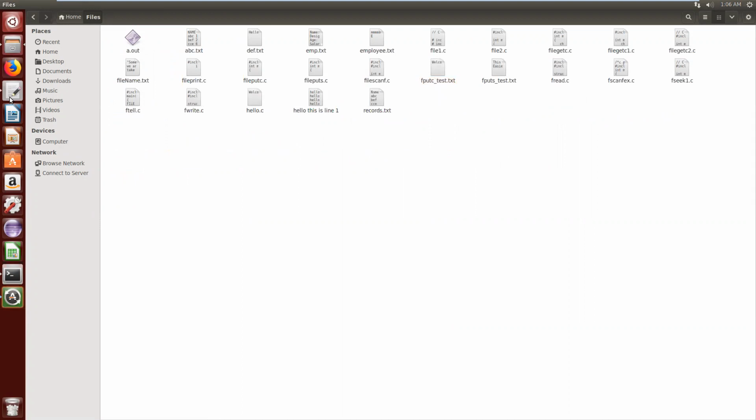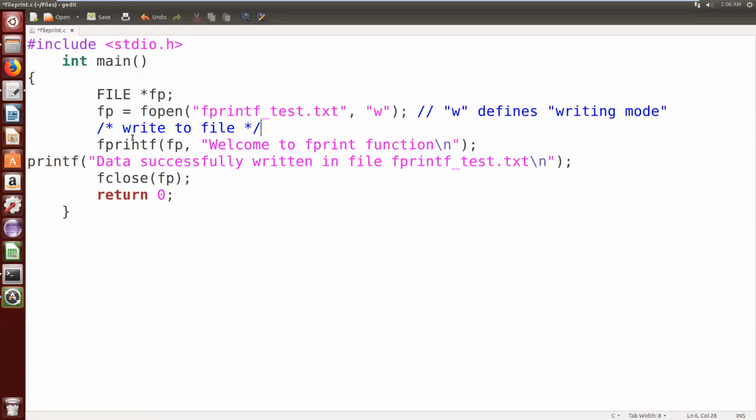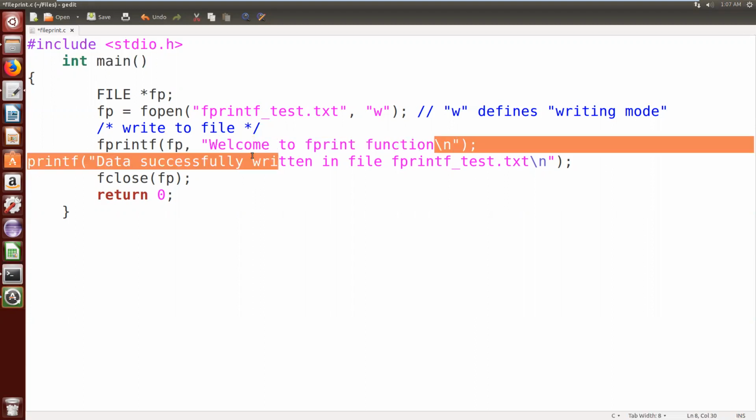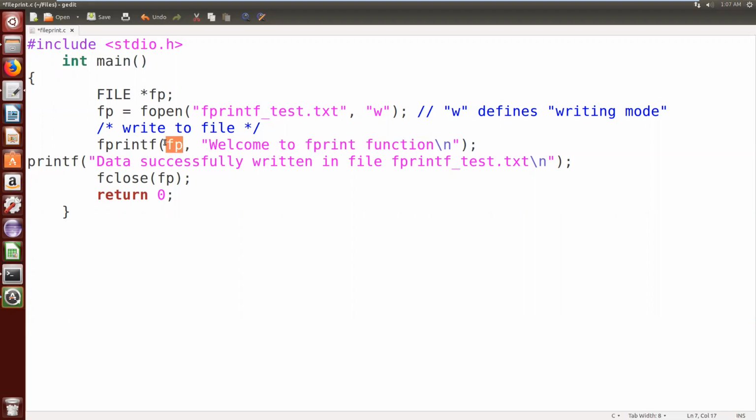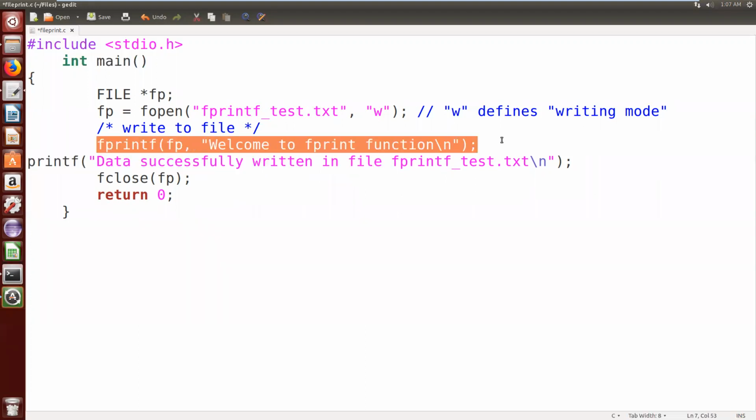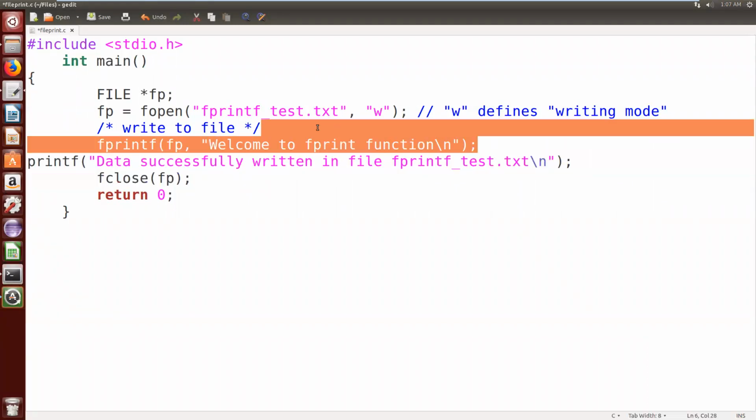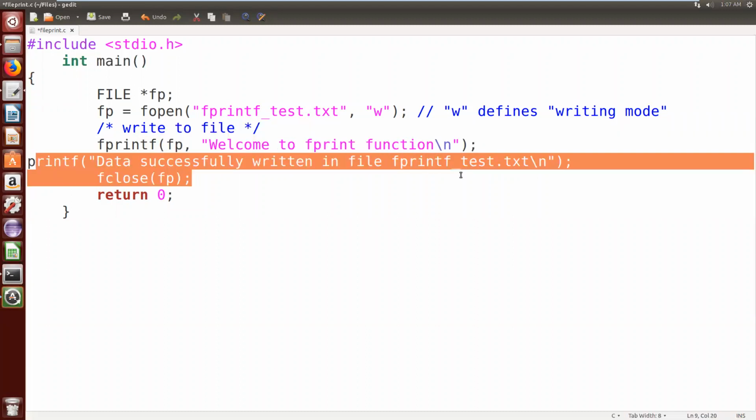Okay, now see, here I am using the fprintf function for copying this text into the file. Instead of using fputc or fputs, here I am using fprintf. The syntax of the fprintf function is: to whom you want to write, the file pointer name, and the content you want to write. Once this statement is executed successfully, this printf statement will be printed on the screen. If there is a problem with this statement, it will not be printed.